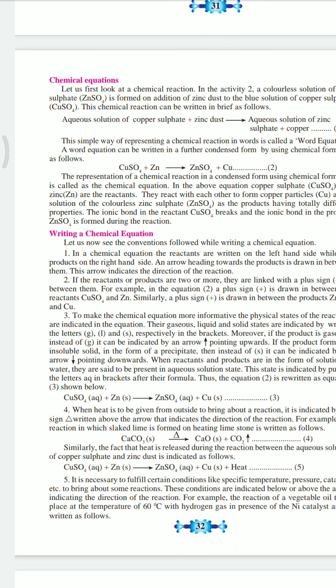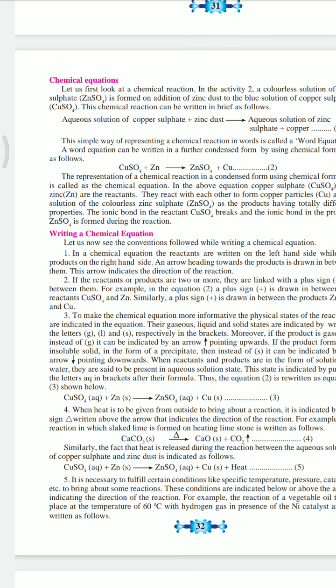Third, to make the chemical equation more informative, what we do is write down some letters like G, L, and S. The letter G represents the gaseous state, L represents the liquid state, and S the solid state. So we write it down in brackets. Moreover, if the product is gaseous, instead of G it can be indicated by an arrow pointing upwards.